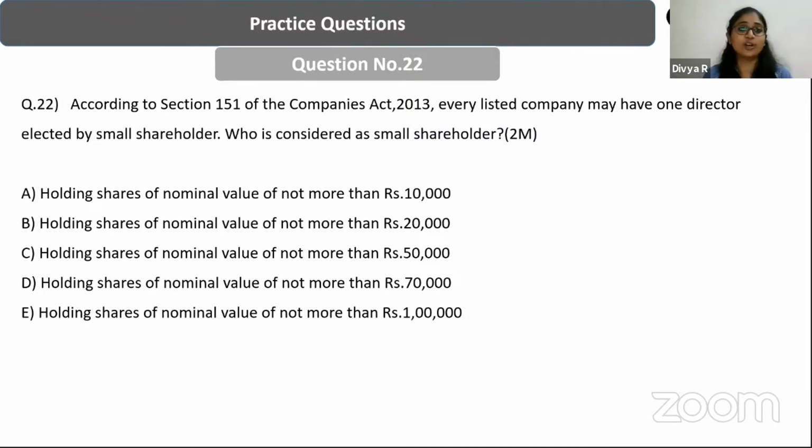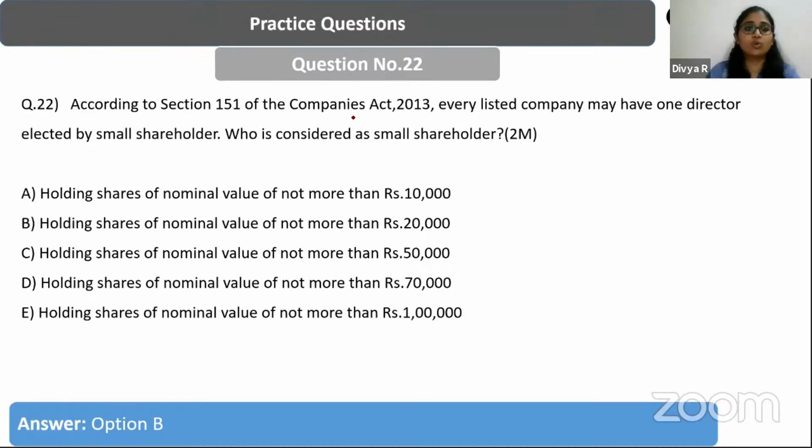Yes. So according to section 151 of the Companies Act, every listed company may have one director elected by the small shareholders. Who is considered as a small shareholder, guys, according to the Companies Act? Holding shares of nominal value of not more than 10,000, or not more than 20,000? Yes. Already answers have come up. It is B. So who is considered a small shareholder according to the Companies Act? One who holds shares having a nominal value of not more than 20,000 rupees.